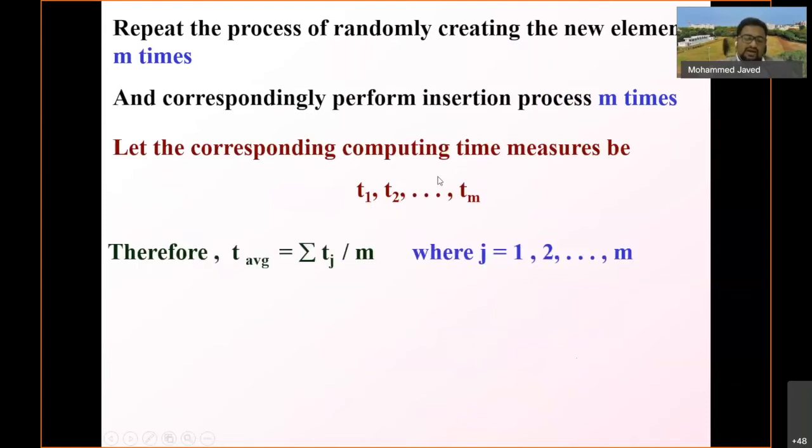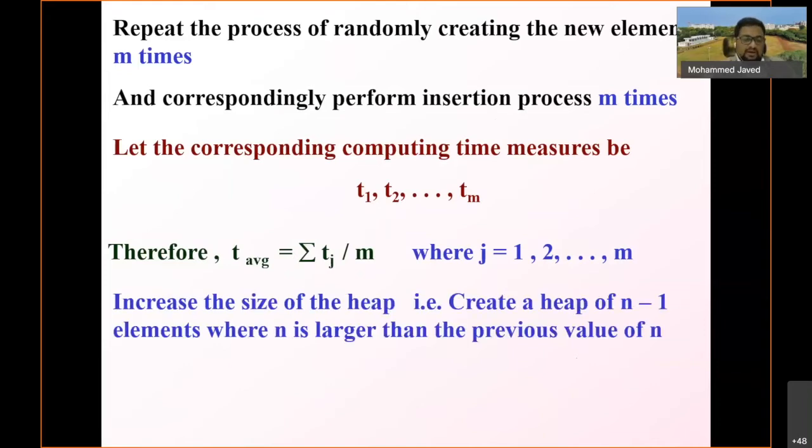Then you can calculate the average value: T average is equal to sigma Tj divided by m. So this is just having the input between A and B, running it m times, and then calculating the average. So that's very simple.